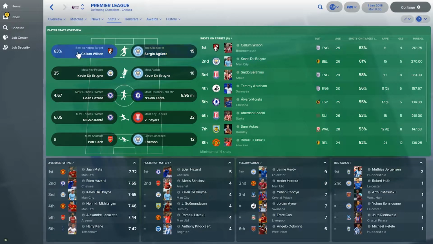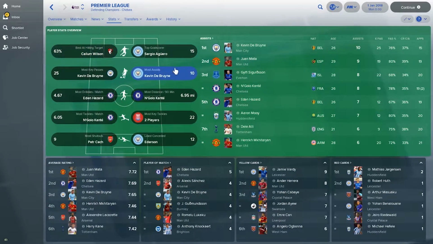Best at hitting the target is actually Callum Wilson with 63%. This is a surprise to me at least, but he has quite a few apps, so only 11 games. Kevin De Bruyne, on the other hand, in 15 games managed to hit the target on 61% of his shots. Let's see in the assist section, we have Kevin De Bruyne leading with 10, Juan Mata 9, Gylfi Sigurdsson with 8, also the same number as N'Golo Kante from Chelsea, Hazard with 7, Aaron Mooy with 7, Dele Alli and Mkhitaryan with 6 each on joint 7th place.